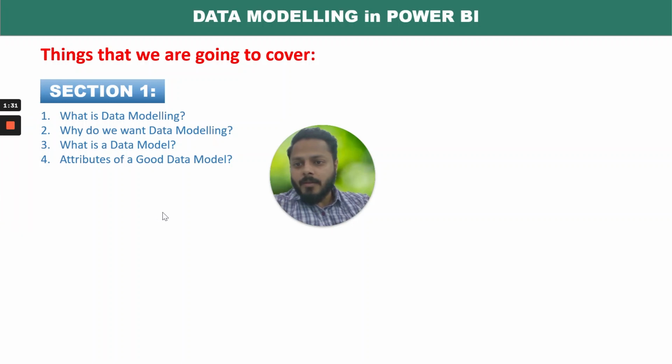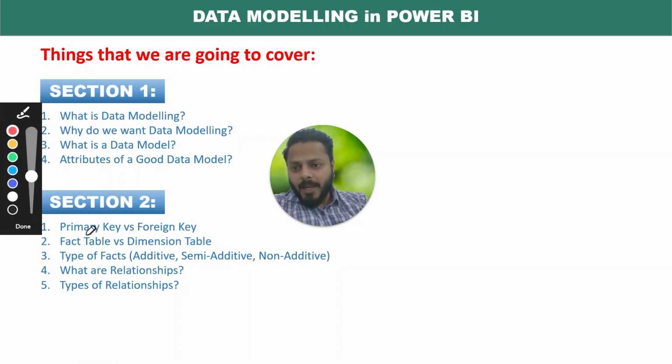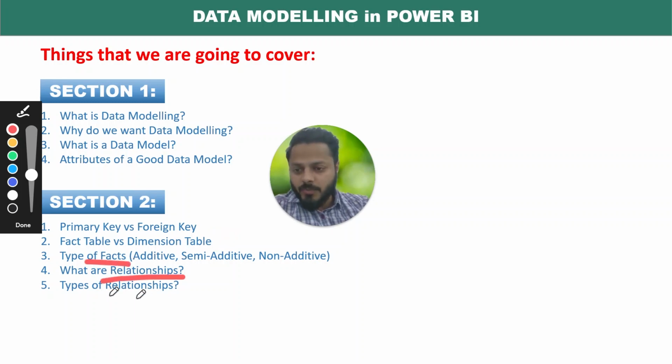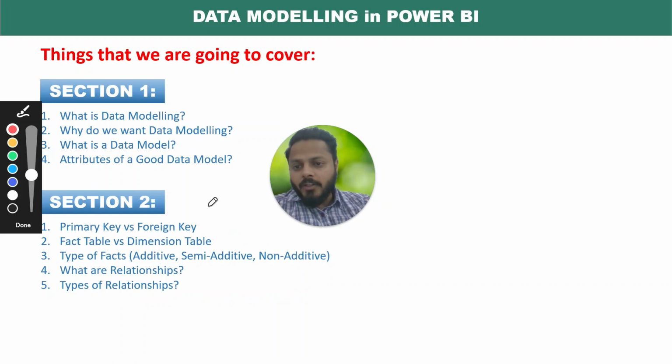Then if I go ahead in section number 2, I will talk about primary key, foreign key, then what are the fact tables, what are the dimension tables. These are very important concepts. So if you want to understand data model, please study this. This is very important. Then what are the types of facts, then what are the relationships, types of relationships. These are really important concepts. So I would really request you to watch section number 2 and you will understand the concepts in data model.